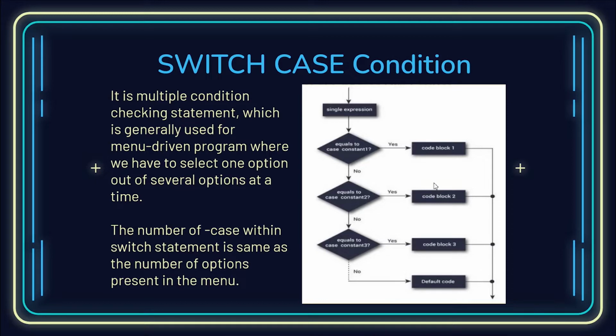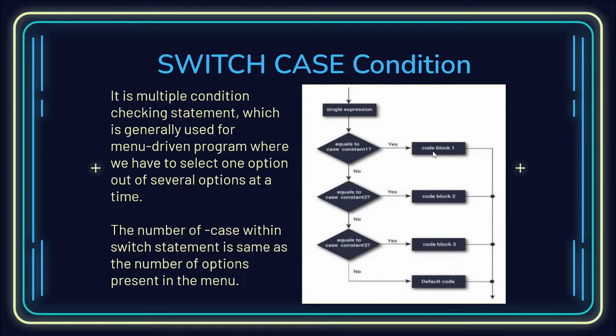So there's a single expression firstly, and that will be the switch part, and then there will be a case for each: case 1, case 2, case 3. Case 1 will basically check whether the value of the expression is equal to the constant 1.